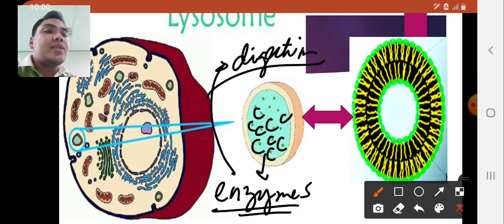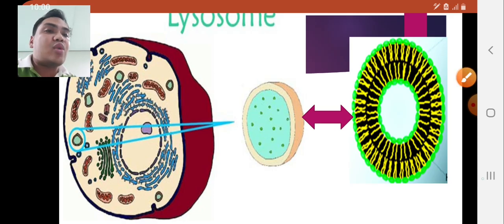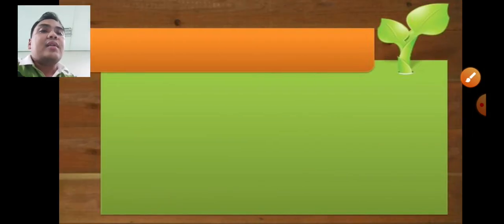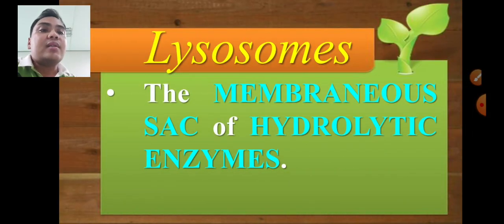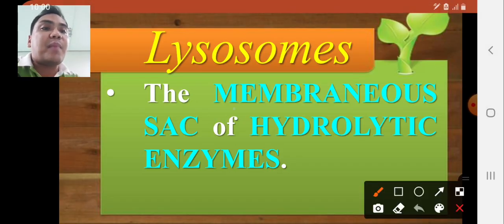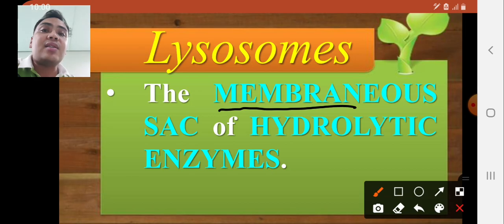So this will be the internal structure of the lysosome. In general, lysosomes are membranous sacs. Again, from the word membrane, because it consists of a phospholipid bilayer. It is a sac because it looks like a pouch, like a bag that consists of enzymes.